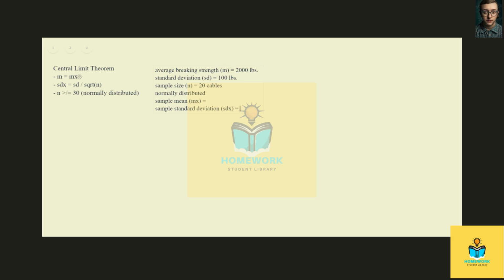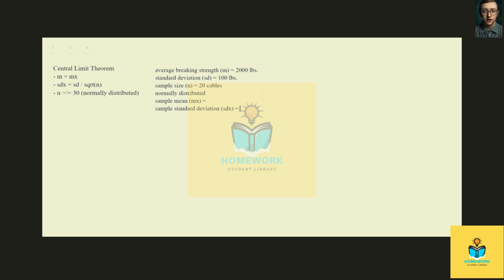Central limit theorem has three different points. The first being that population mean, m, equals the sample mean, mx. Pretty straightforward. We also see that the sample standard deviation, SDX, equals the standard deviation of the population divided by the square root of our sample size of 20. The last thing down here is kind of the make or break: our sample size has to be greater than or equal to 30.